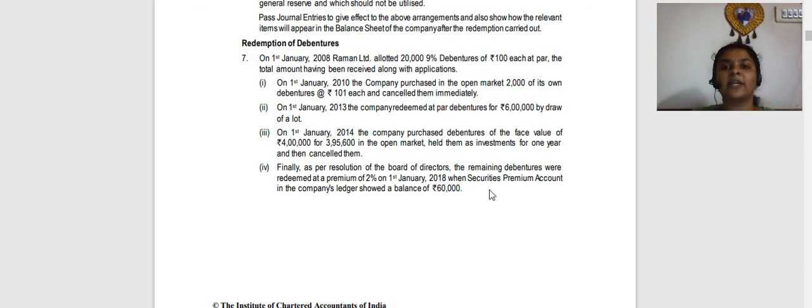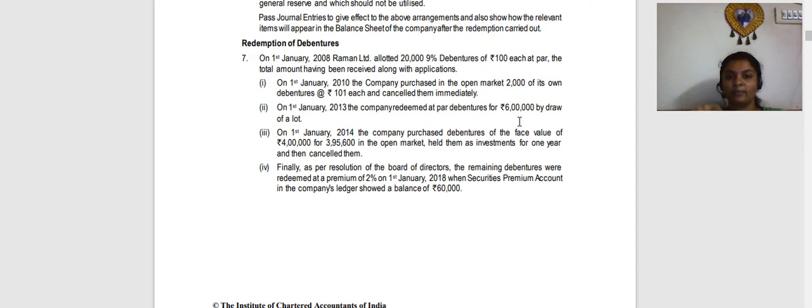And remember, the securities premium shall be used for writing off the premium, if any. So here the premium shall be written off. First set of entries will be open market purchase and immediate cancellation, so you can write the combined entry. Second, normal redemption entry for rupees 6 lakh debentures.